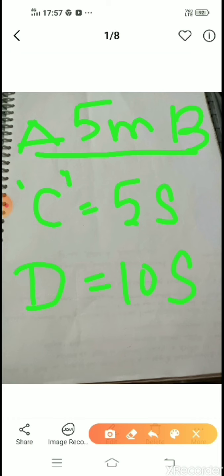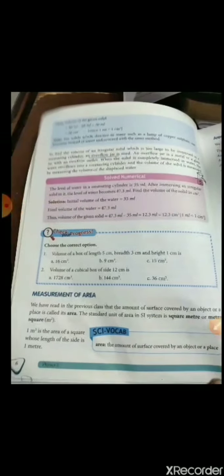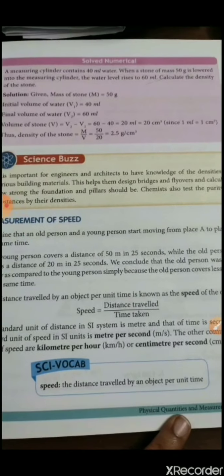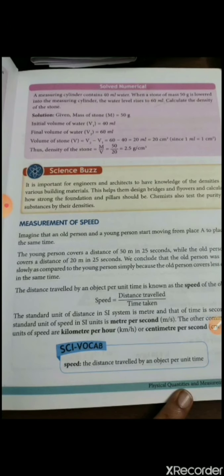The 5 meters is completed by the man who is running in 5 seconds. Therefore, C is running faster than D. Yes or no? So therefore, I can tell the speed of C is greater than speed of D. The one who is completing the distance in a shorter time, we call that person as running at a good speed. So therefore, your speed can be defined as distance traveled by time taken. In a given time, who covers more distance, or for a given distance, who takes less time, that can also be defined as your speed.